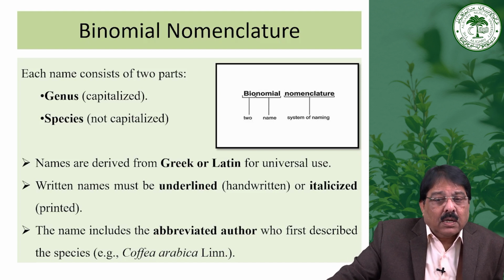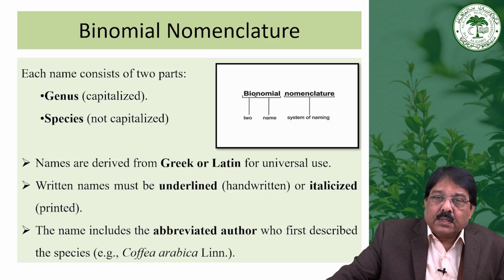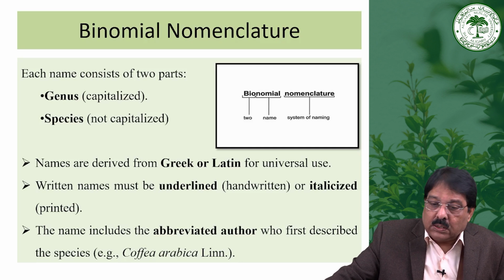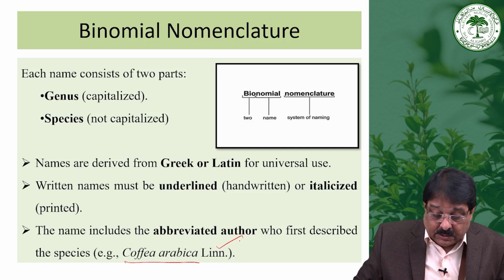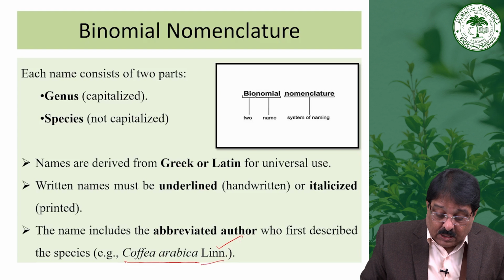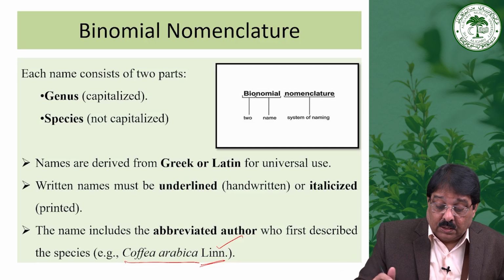What he said was that all the names must be either Greek or Latin, and italicized or underlined, whatever. And then the author name must also be added with the name of the plant, in abbreviated form. For example, Coffea arabica, described by Linnaeus. Linnaeus has been written in the abbreviated form, that is L. or Linn. So these were certain rules in the binomial.